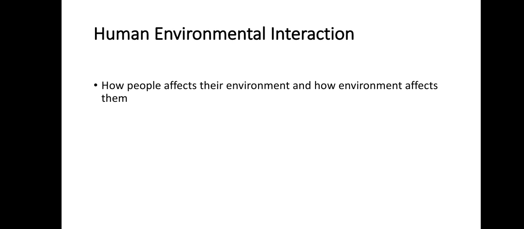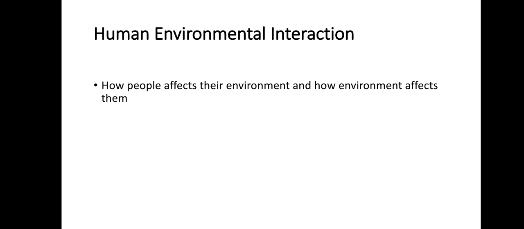In this way they meet their needs, and that's how humans impact the environment. The second example is that the science club planted trees behind the school. How did they affect the environment? They planted the trees, and one day the plants will grow up and flourish the environment. So that's how humans affect the environment.